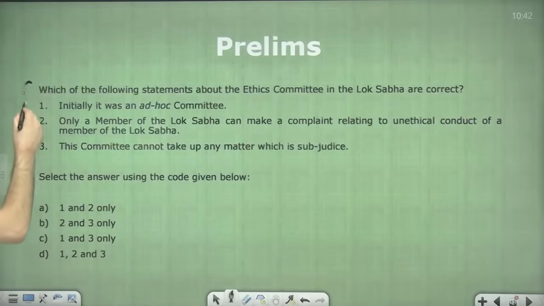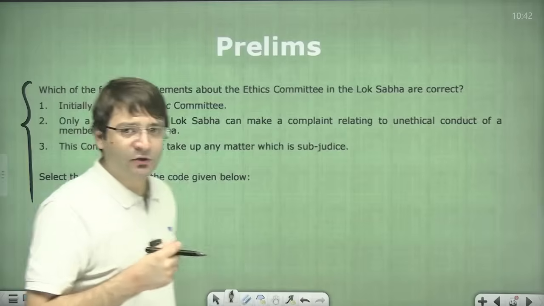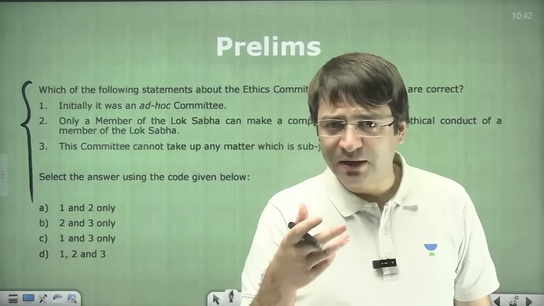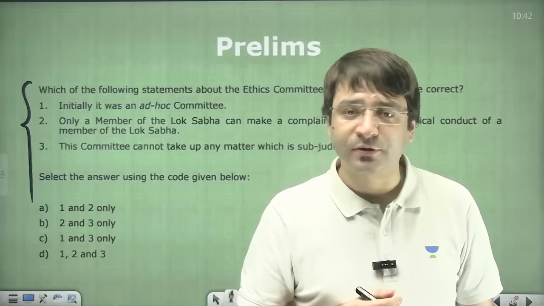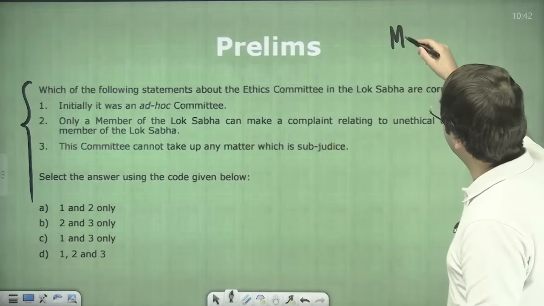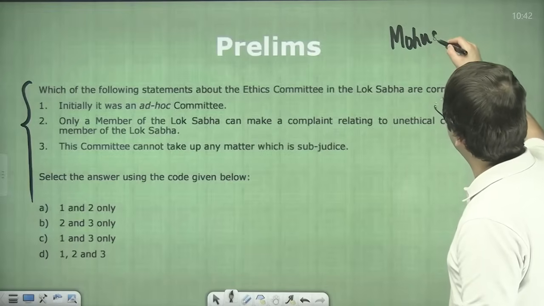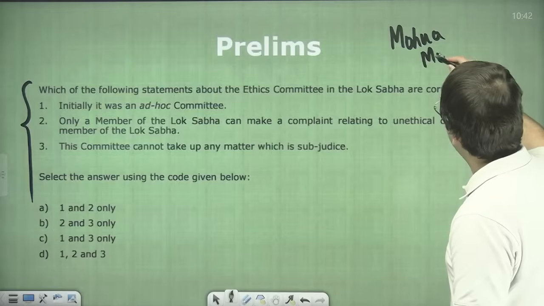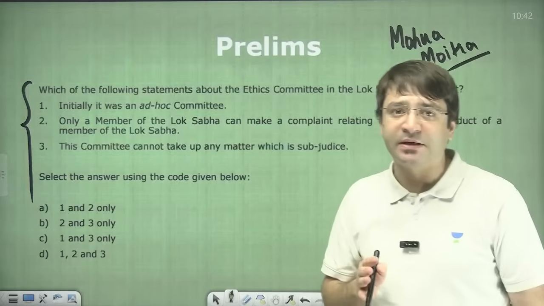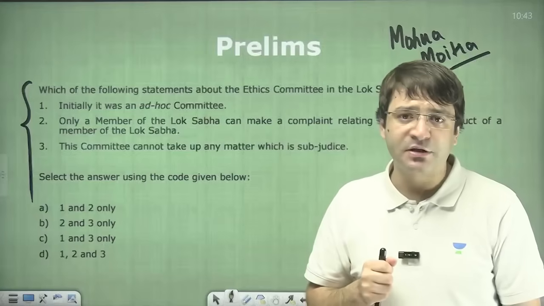For example, last year a question on the Ethics Committee was asked in your prelims examination. Now I'm giving you examples from the prelims examination. Why was this question asked? Because Honourable Member of Parliament Mahua Moitra was expelled from the Lok Sabha based on the recommendations of the Ethics Committee, because there were some allegations against her.